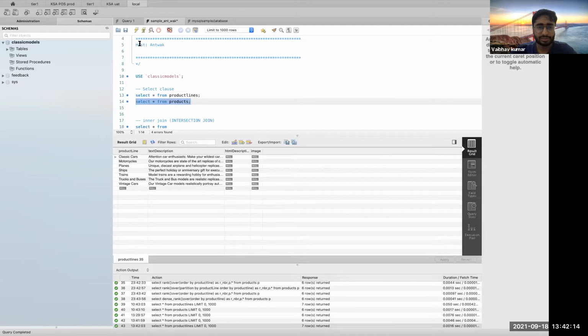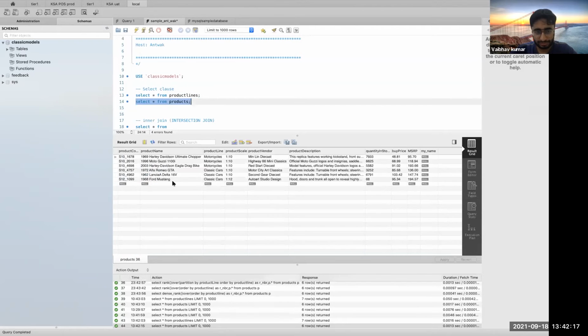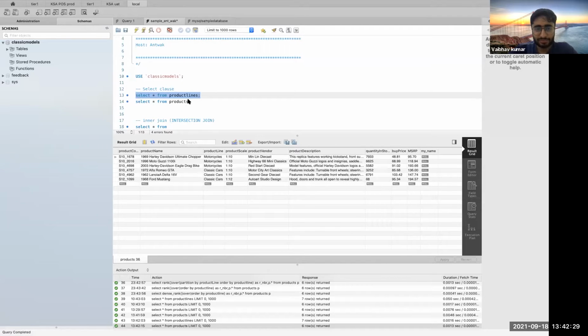Okay, and similarly in the products table, we have this as a primary key, and product line is the foreign key, which is the primary key for the product lines table. Okay, I repeat myself again. So product has a foreign key, which is a primary key for this table, based on which we'll be joining two tables. So this is another way we join two tables.